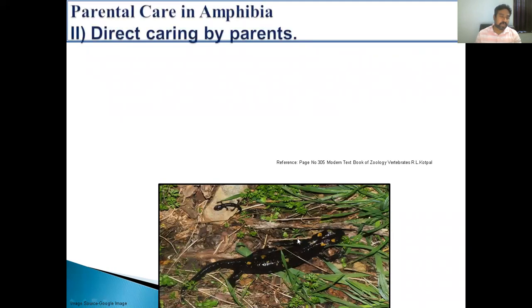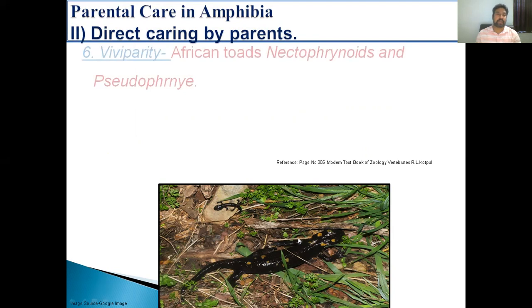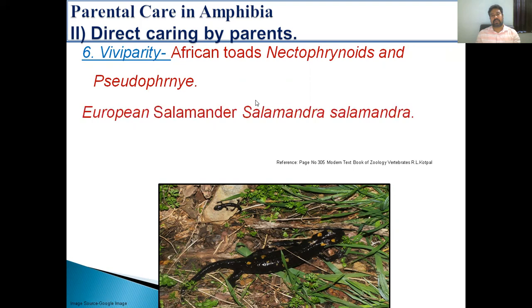The next type of direct caring by parents is viviparity. In this case, there are amphibians which are ovoviviparous, meaning they directly give birth to young ones. The examples are the African toad, Nectophrynoides, and Pseudophryne, where the females are ovoviviparous. And in the case of the European salamander, Salamandra salamandra, the female gives birth to 20 or more young ones.